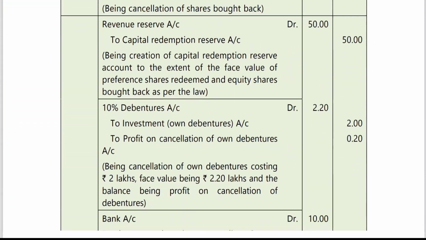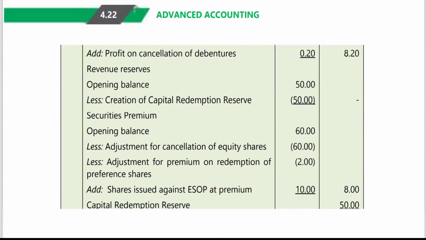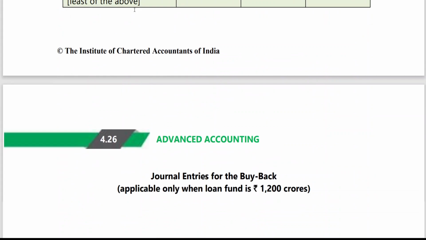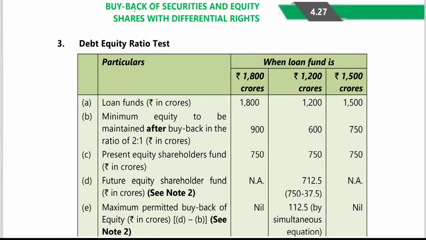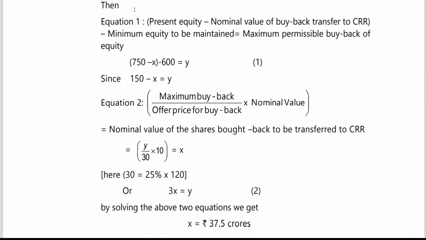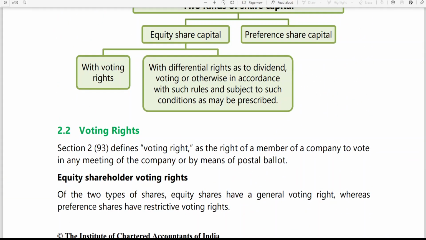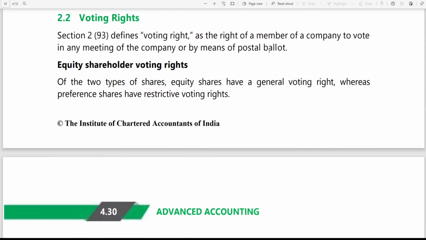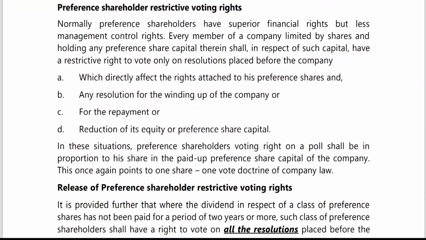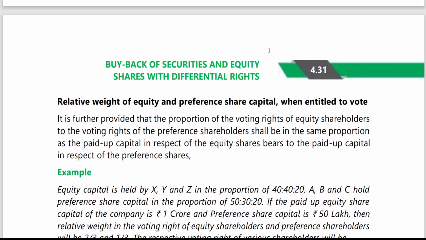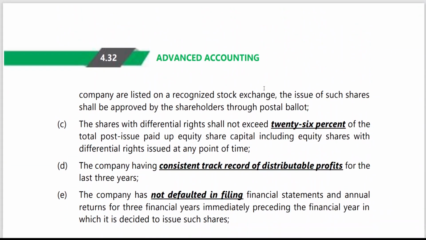I have explained all those things in a simplified manner. All model problems I have covered, my dear friends. Two kinds of equity with differential rights, preference share capital, voting rights, restrictive voting rights, these things I have explained, and also a few points here.